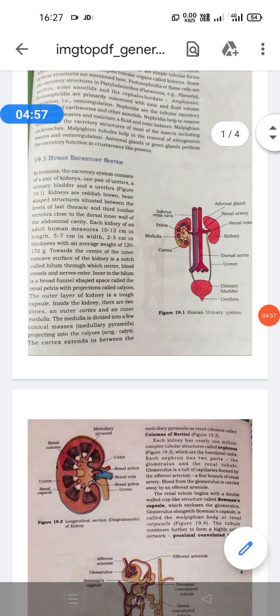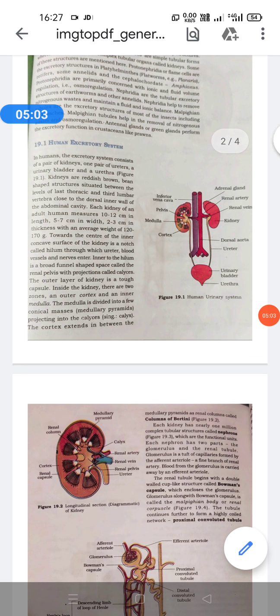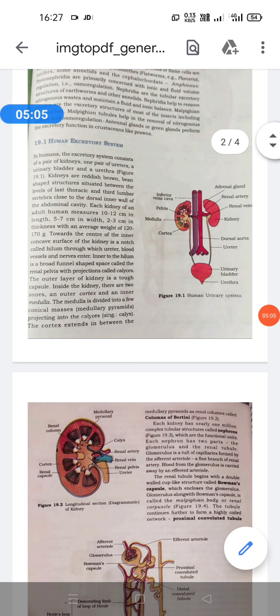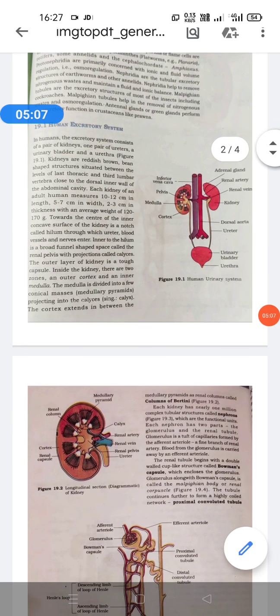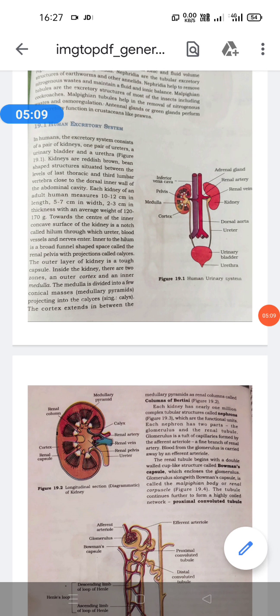Then, as I already explained, in our body a pair of kidneys is present, that is the right kidney and the left kidney. Kidneys are the organs of excretion. The kidneys are present in the lower abdominal side between the third lumbar and last thoracic vertebra, on either side of the vertebral column. Each kidney has a bean-shaped gland called the suprarenal gland or adrenal gland.